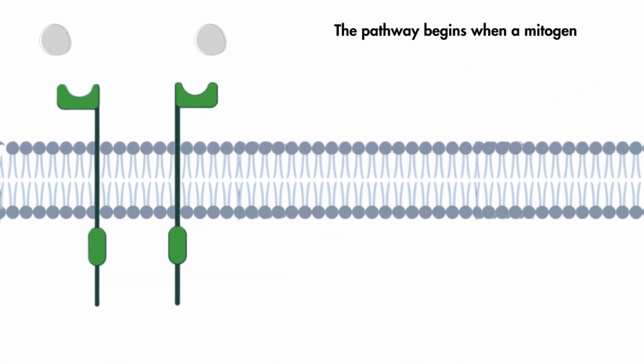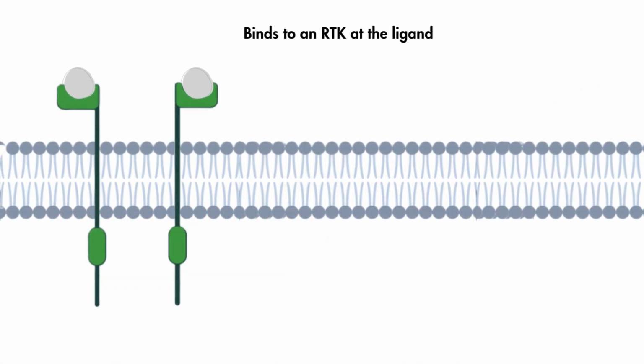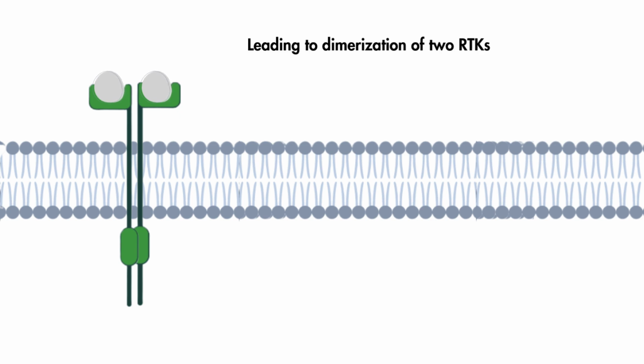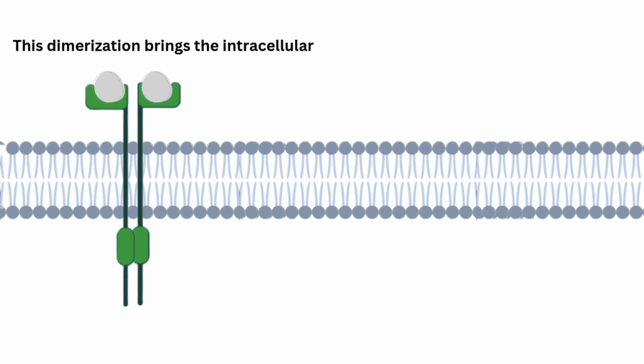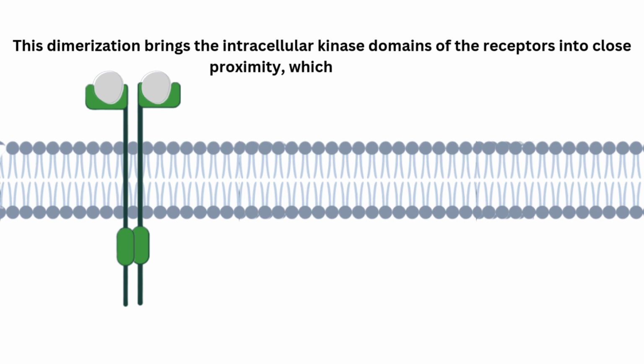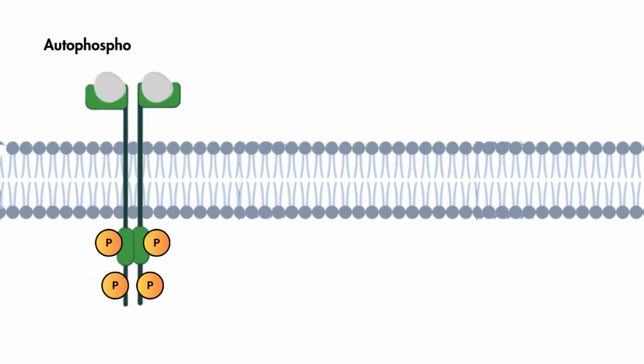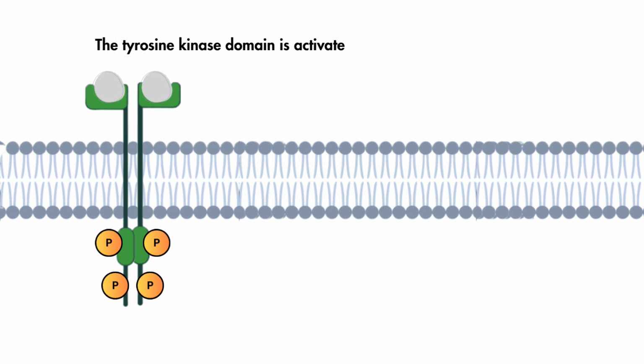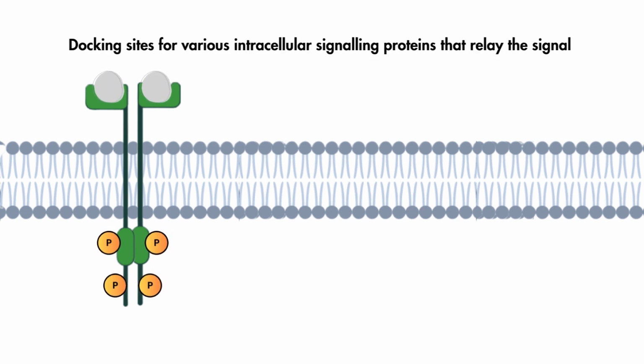The pathway begins when a mitogen binds to an RTK at the ligand-binding domain on the extracellular side. Binding of the ligand leads to a conformation change in the receptor, leading to dimerization of two RTKs. This dimerization brings the intracellular kinase domains of the receptors into close proximity, which leads to their autophosphorylation on specific tyrosine residues on the cytosolic side of the receptor. The tyrosine kinase domain is activated, creating phosphotyrosine docking sites for various intracellular signaling proteins that relay the signal.